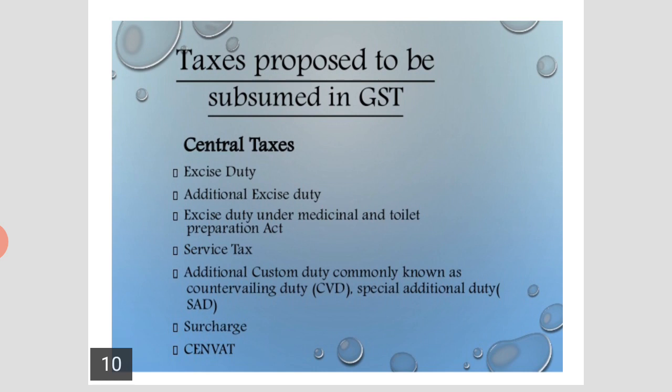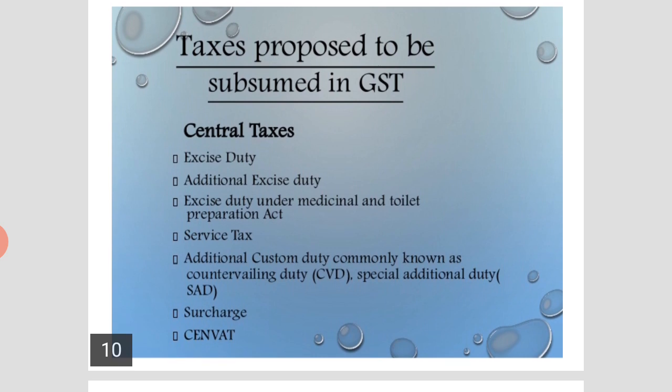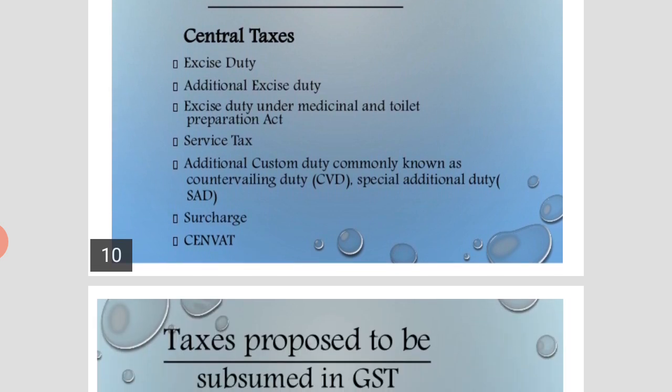Taxes proposed to be subsumed in GST. The following are the taxes included in central taxes: excise duty, additional excise duty under the Medicinal and Toilet Preparations Act, service tax, additional customs duty commonly known as countervailing duty, special additional duty, surcharge, and CENVAT, that is central VAT.